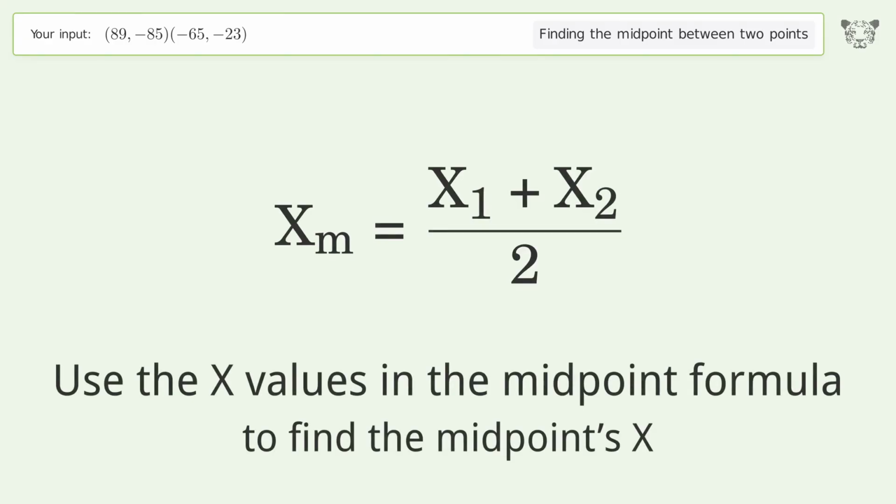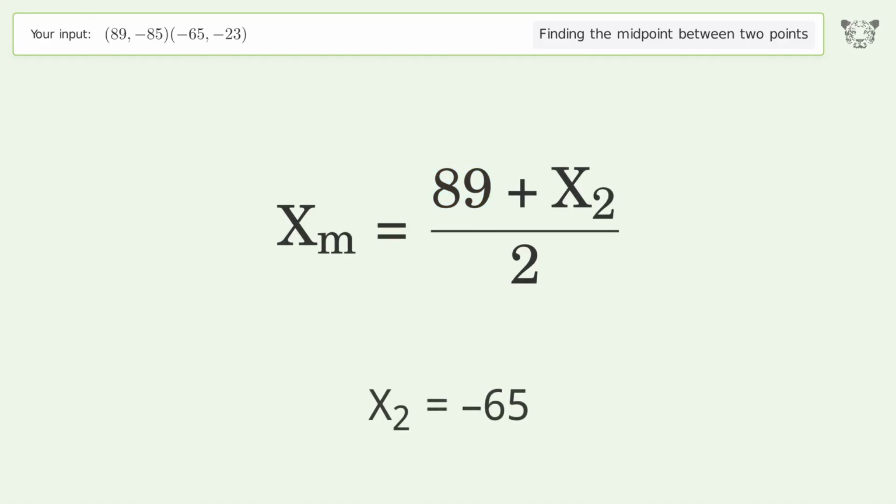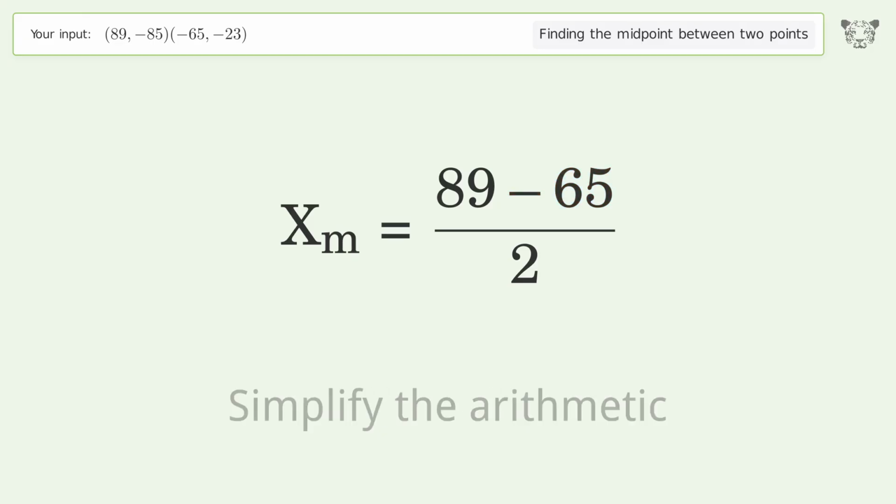Use the x values in the midpoint formula to find the midpoint's x. x1 equals 89. x2 equals negative 65. Simplify the arithmetic.